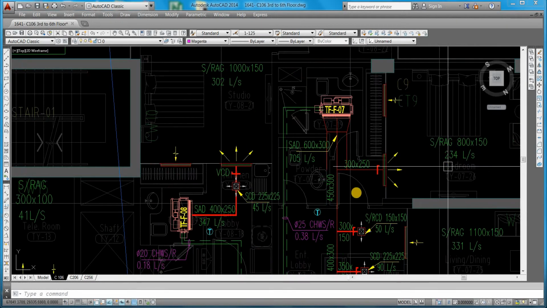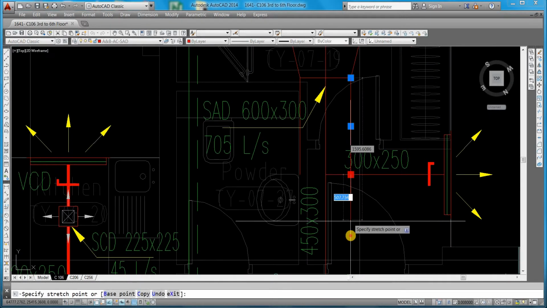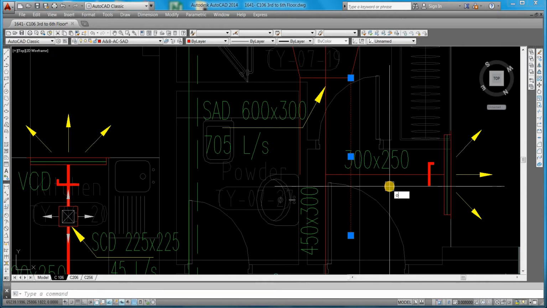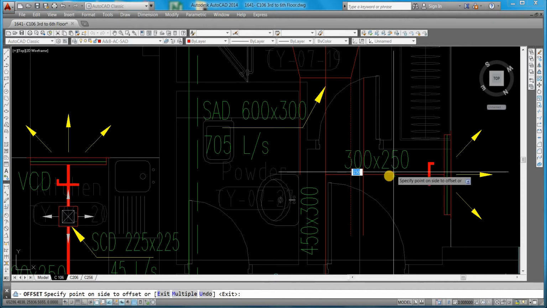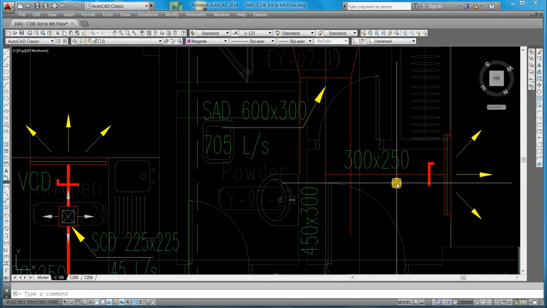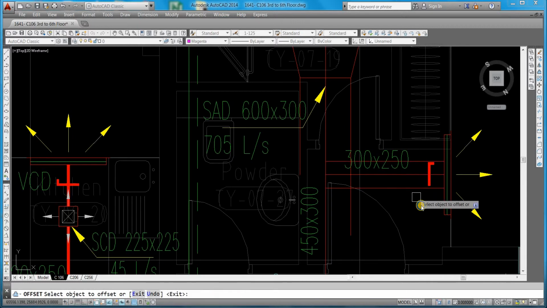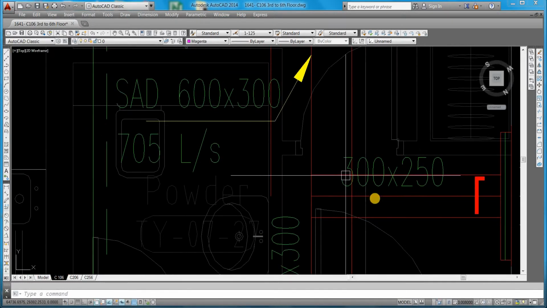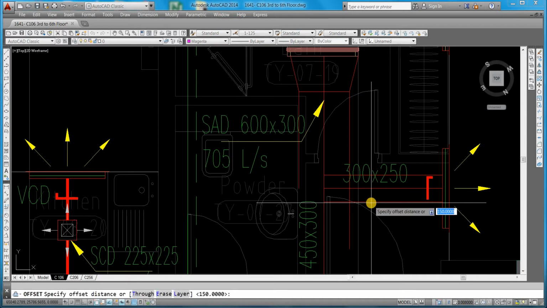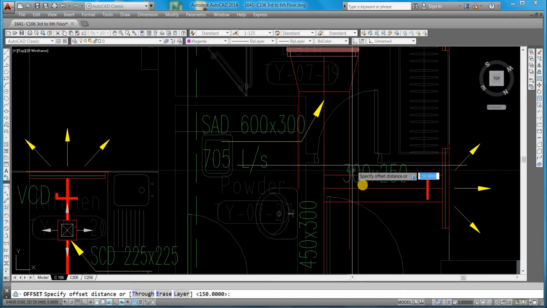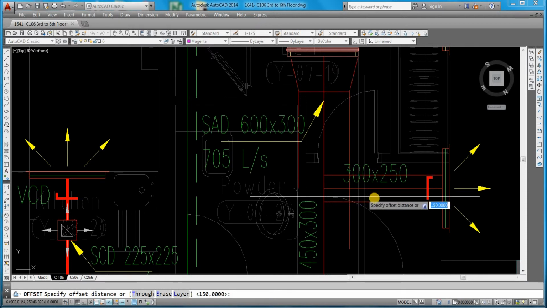Now I will connect it first to this supply grill. How much is there? Make it offset 300, so I will make 150. Offset 150, this one, this one. Now I will make here 145. Again offset. When you are doing your collar, this collar will be 45 degrees equal. Distance will be 150. Same from here.